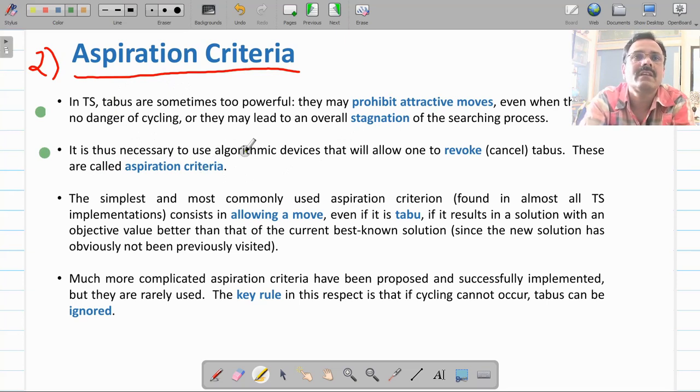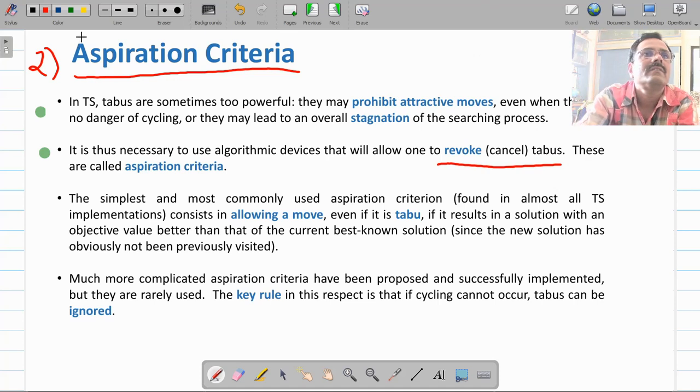Now what will this criteria decide? This criteria will allow you to override tabu status. Meaning, let us see here, suppose your current node is node B, and its successor nodes are there, and out of these successor nodes, suppose two nodes are tabu. One node is D and another node is F.